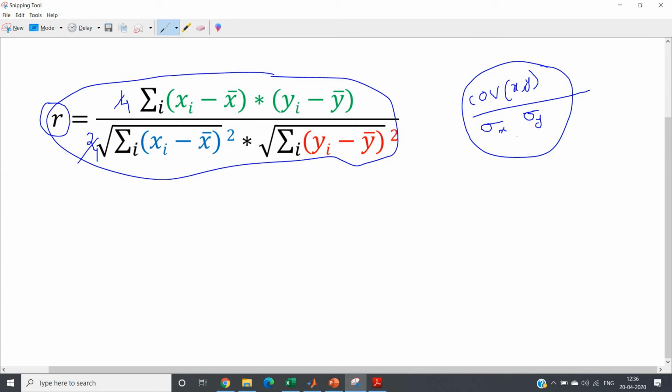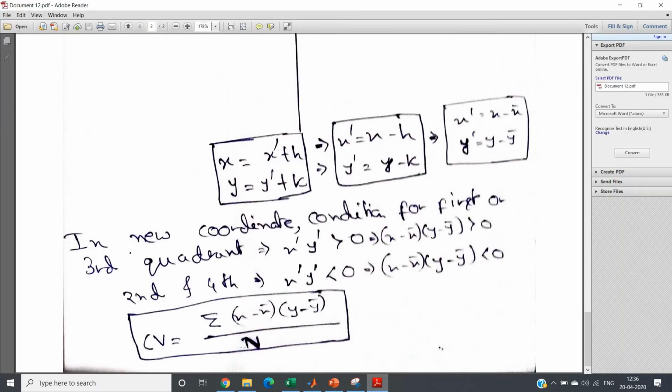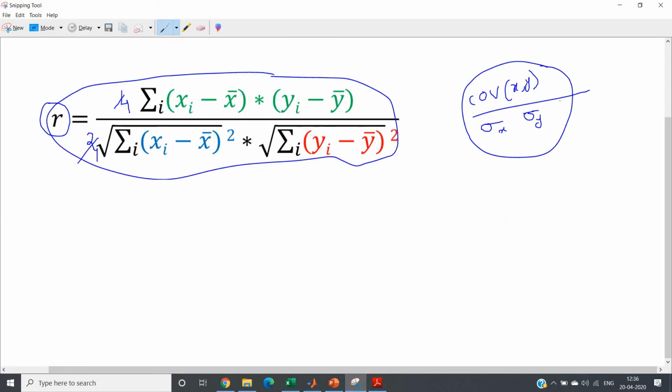it is not changing. Moreover, one more thing happening: in the covariance of xy, we are having one particular unit, because you can see in the expression n is unitless, it is a number, and in the numerator we will be getting one unit which is the multiplication of the unit of variable x and y. But here what will happen? See, very simple. Sigma x and sigma y, that is the standard deviation of a particular variable, have the same unit as the variable. So sigma x into sigma y will have the unit of x multiplied by the unit of y. Same goes for the numerator. The covariance has the unit of x multiplied by the unit of y.